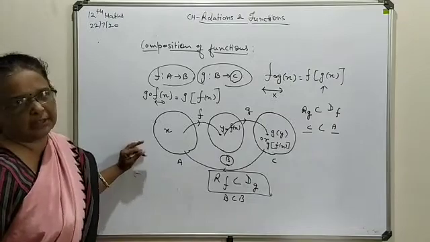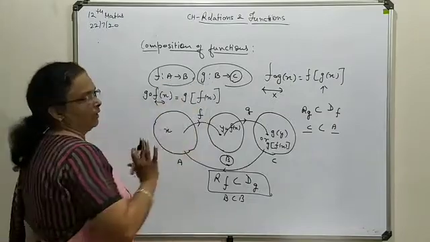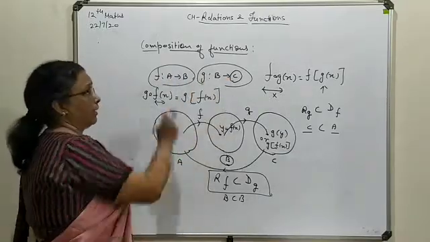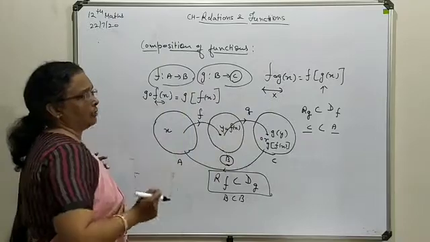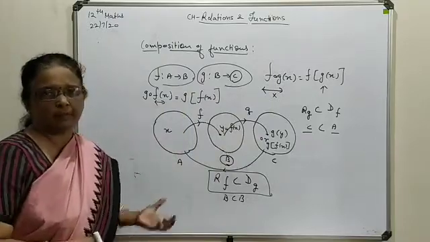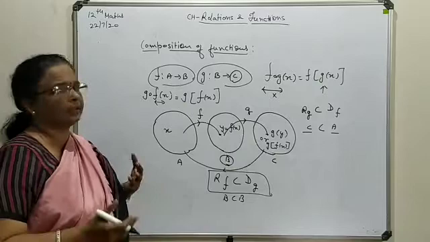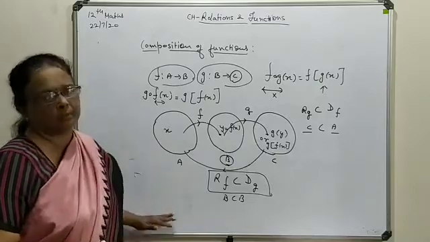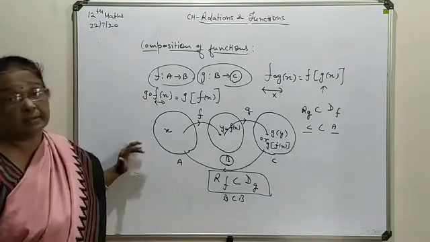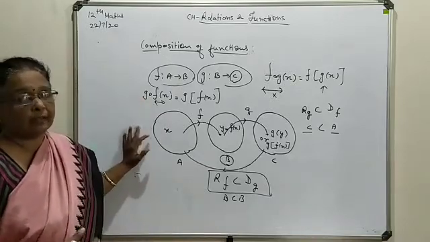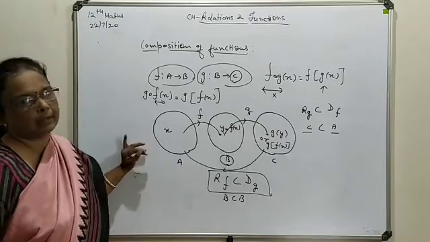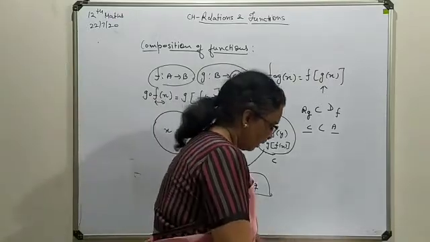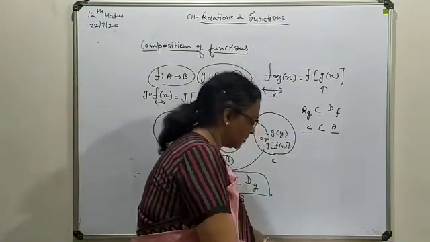Many times, meaning 90% of cases, this F and G are defined with the same combination, just as Z to Z. Here also you will find Z to Z, N to N, R to R. So everywhere you are getting the same type of combination. So it will be very clear that all domains and all ranges match each other, so you can directly proceed with the solution. But in some cases, particular sets are given, so at that time, be careful while writing the solution. Now we move to some questions in which composition is being asked.